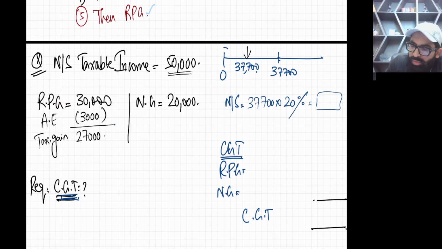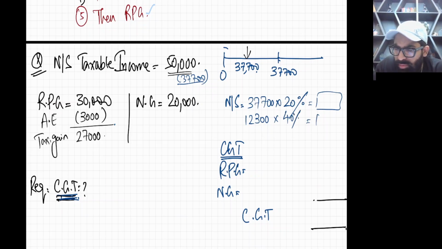Out of 50,000, we have calculated tax on 37,700. So how much is left? 50,000 minus 37,700 is 12,300. What is the tax rate for the second band? The non-savings rate for the second band is 40%. The examiner has not asked for income tax, so no need to calculate it. The objective is that your first band is totally consumed.